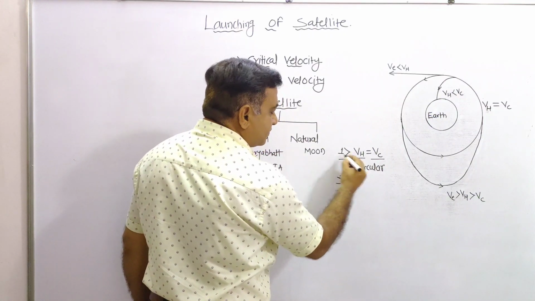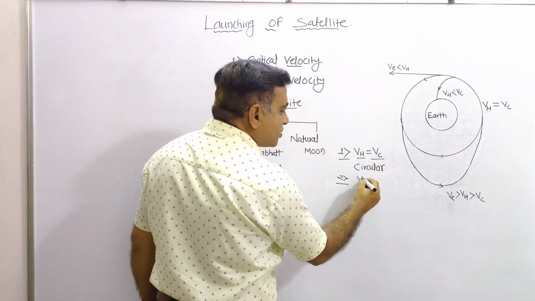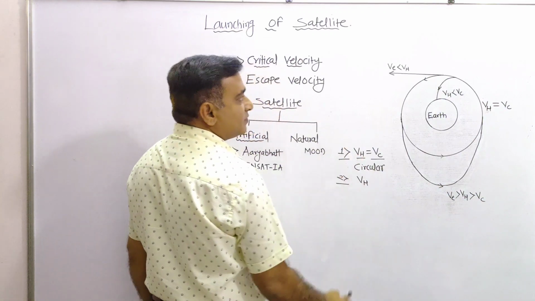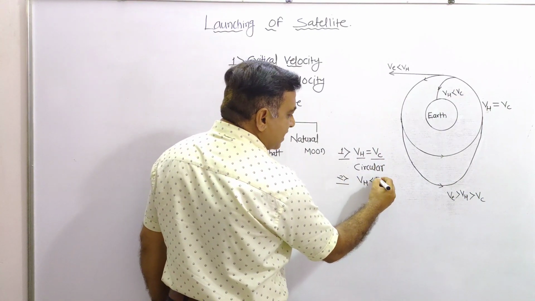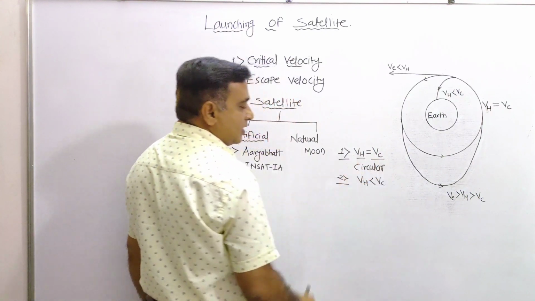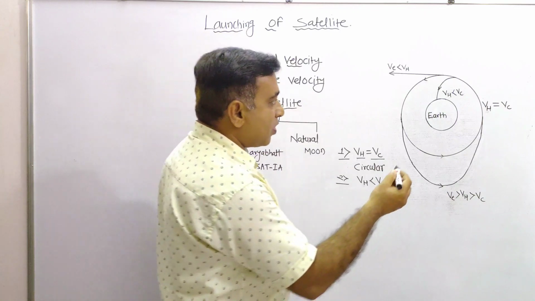Second, if the horizontal velocity is less than the critical velocity, see what happens.